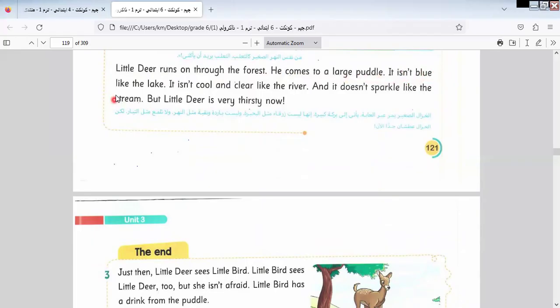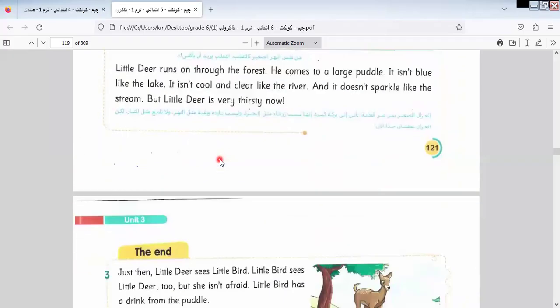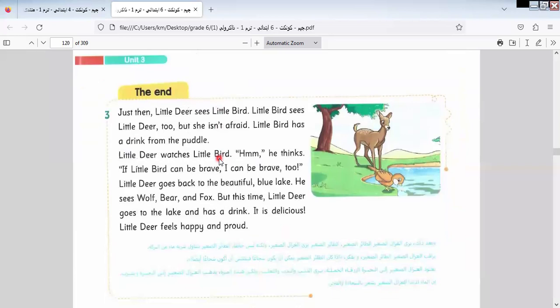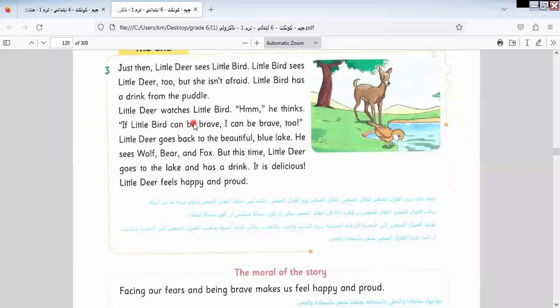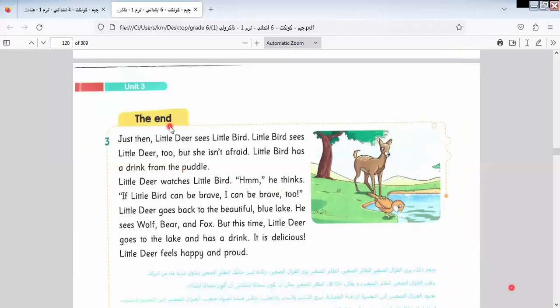It isn't blue like the lake. It isn't cool and clear like the river, and it doesn't sparkle like the stream. Little deer is very thirsty now. This is the middle of the story. At the end of the story, let's know what the events of the end of the story are.